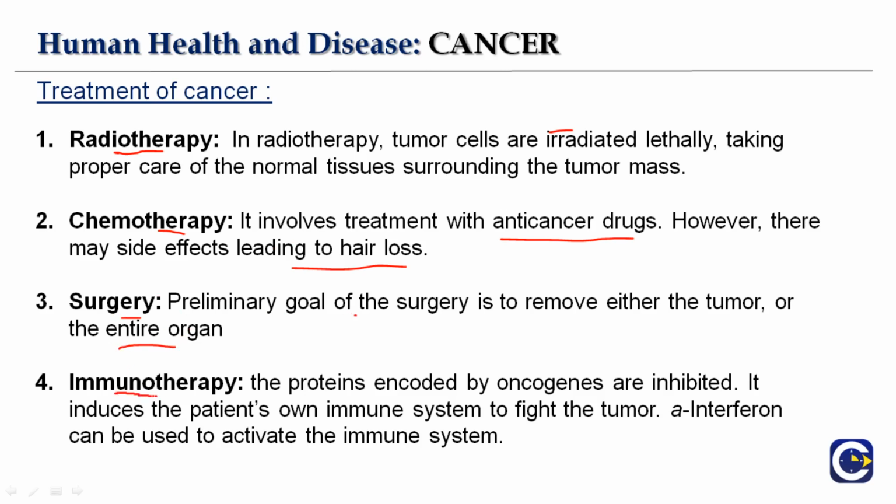Next is immunotherapy. The proteins encoded by the oncogenes are inhibited. As I already said, our body naturally has oncogenes in the form of proto-oncogenes. And what is the work of it? It encodes proteins which help in cell differentiation and growth. Once this is converted into malignant or cancer genes, they will start inhibiting the proteins which are encoding for this. So this is one method that they follow. It induces the patient's own immune system to fight the tumor. So they are helping an inborn system so that they can help the patient. And that is alpha interferon, and that can be used to activate your immune system.